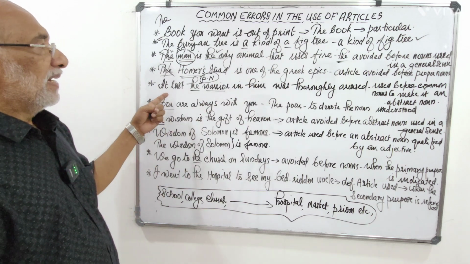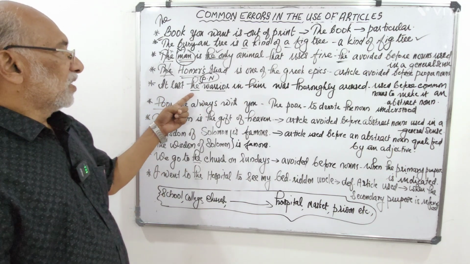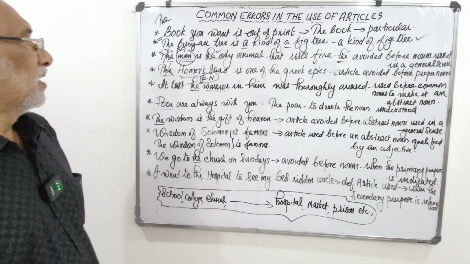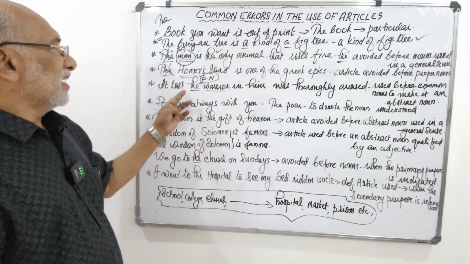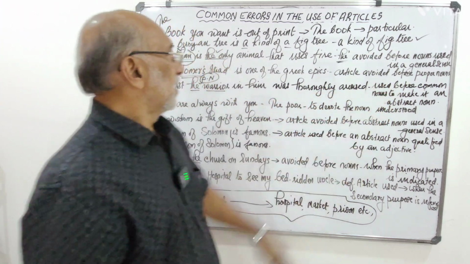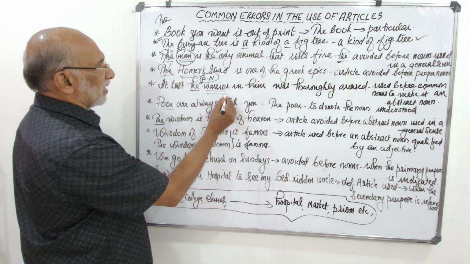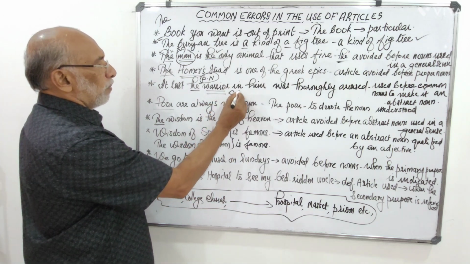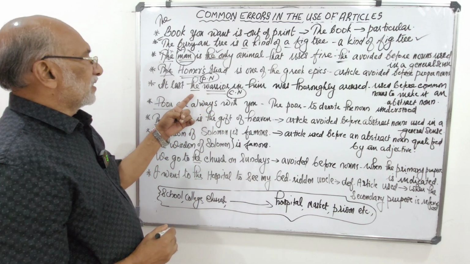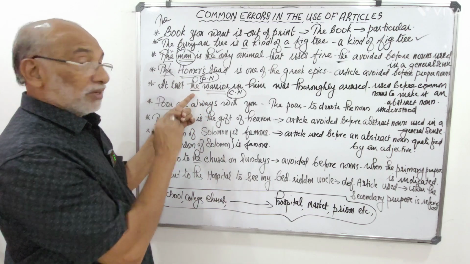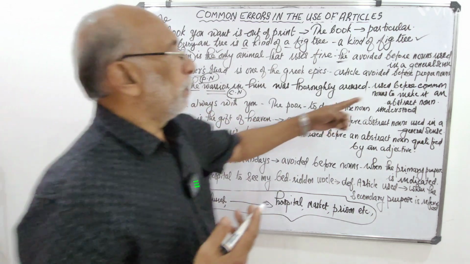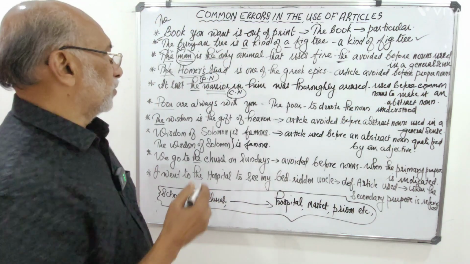The next one. At last, the warrior in him was thoroughly aroused. Actually, at last the warrior in him was thoroughly aroused. Used before nouns, common nouns. What is the common noun here? Warrior. This is a common noun. And article, definite article, the is used before the common noun. For what? With what purpose? To make it an abstract noun.